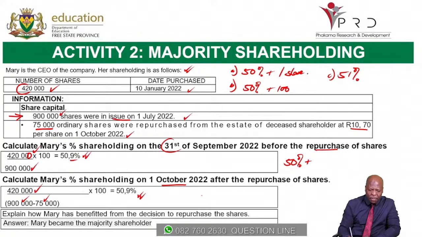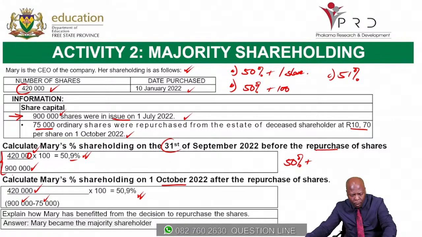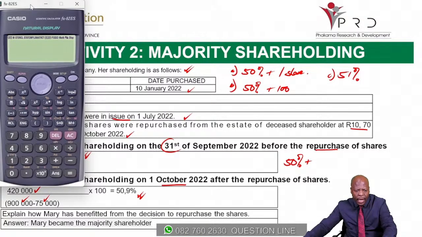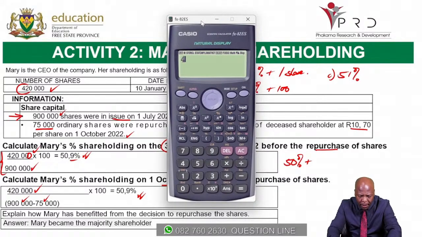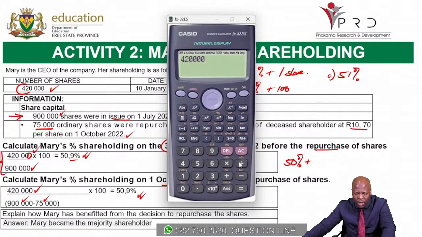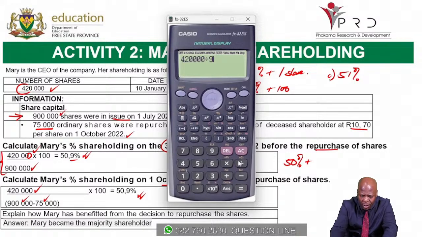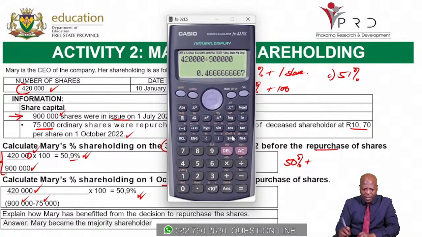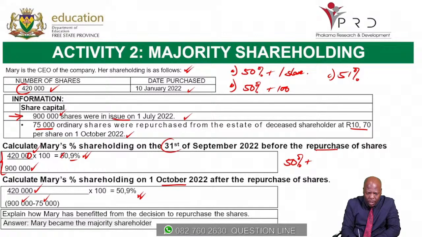All right, so let's see if we can comment. Explain how Mary has benefited from the decision to repurchase shares. Okay, so if we punch what we had at the beginning, let's go back to the very first one here, where she was holding 420. At the beginning, remember it was 420,000 shares, and then we would divide it by the 900,000 shares. That is the shares that were there right at the beginning. That would give us 46%. So this one becomes 46% here.